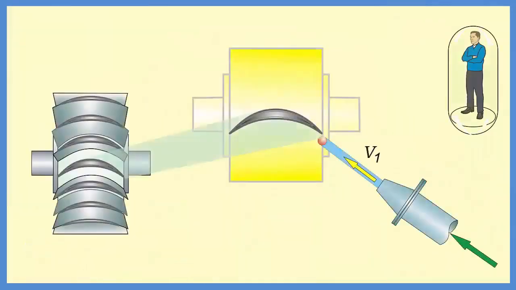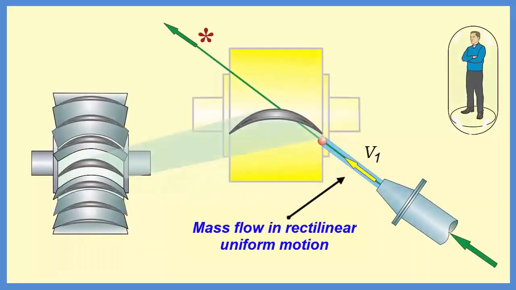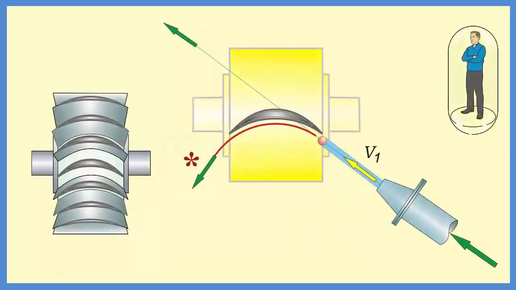A water mass flowing in a straight path interacts with the turbine blade, and then an inertial confrontation occurs. To continue in its rectilinear motion, the mass flow has to move the blade and cause the rotation of the turbine with a corresponding angular speed. The resistance of the turbine to acceleration acts upon the mass flow, to maintain its initial state of rest relative to the inertial observer, causing the unilateral incurvation of the flow, that should follow the blade face curvature profile.